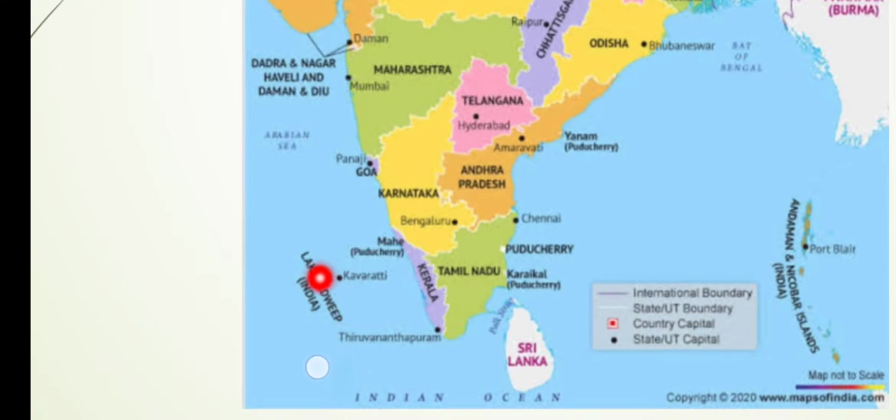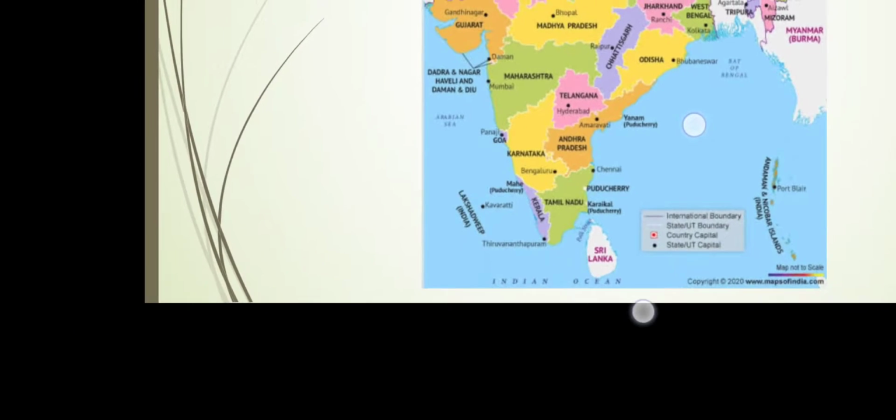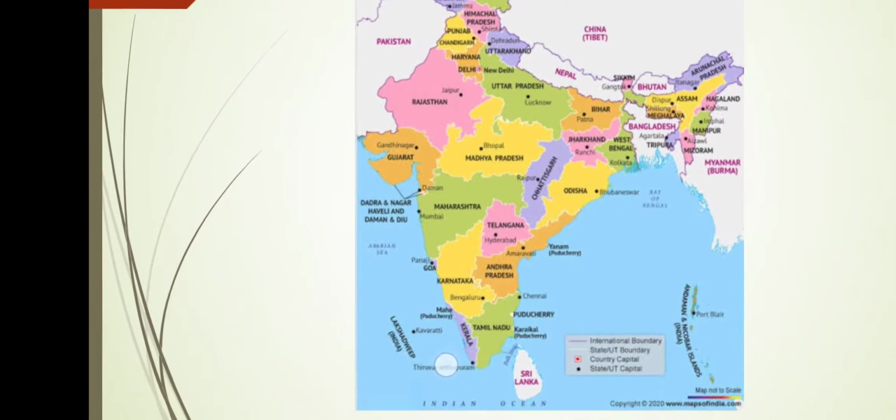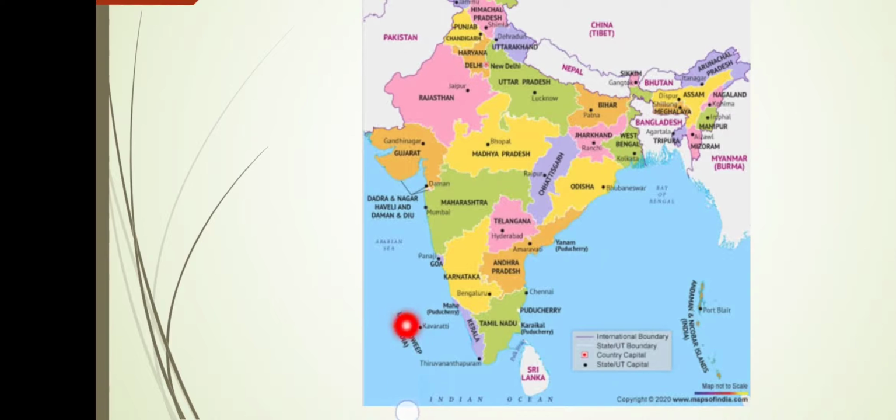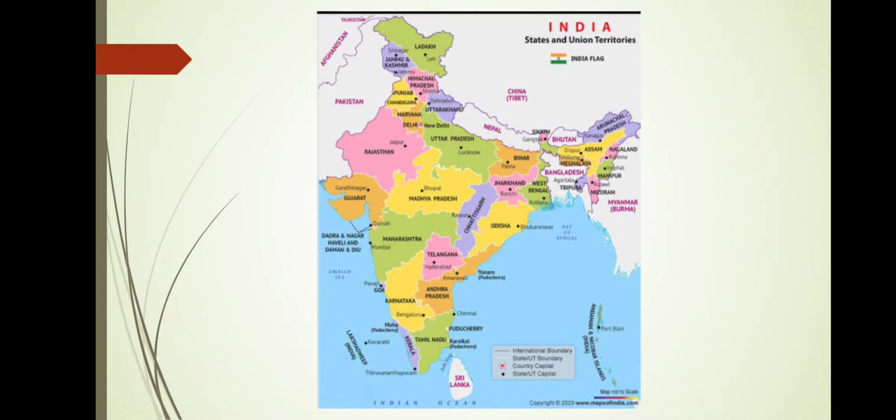Okay, you also have to memorize the names of the union territories and their capitals. They are also union territories which are not attached to the main part of our country, Lakshadweep and Andaman and Nicobar, but they are also part of the Indian Union. So students, I hope all of you have understood how to locate the states, union territories and the capitals. You can take the help of this map, or if you have an atlas at home, you can find all the state capitals there. You can go through it once and practice it on the blank map.